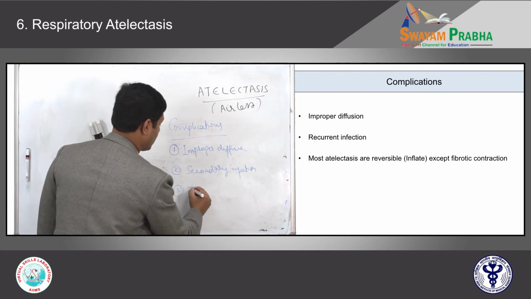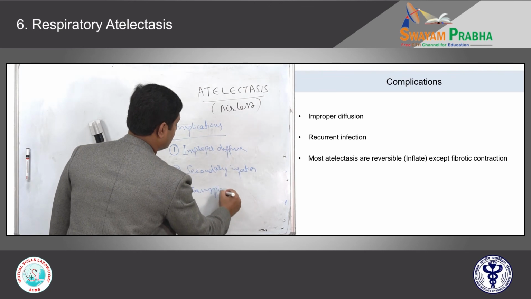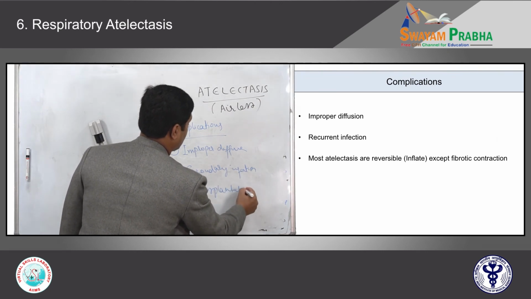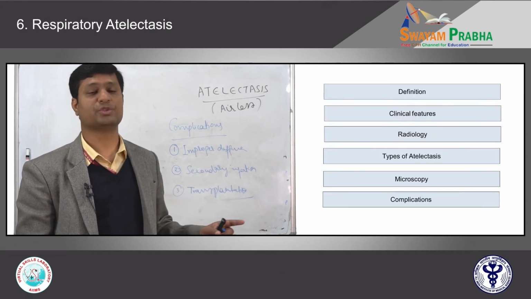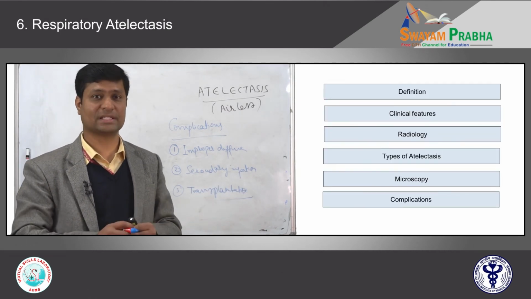So we'll finish atelectasis here. In today's class, I repeat, we spoke about atelectasis, that means airless lung.